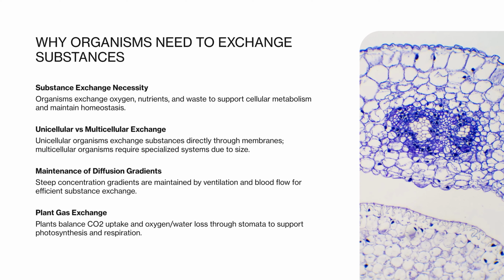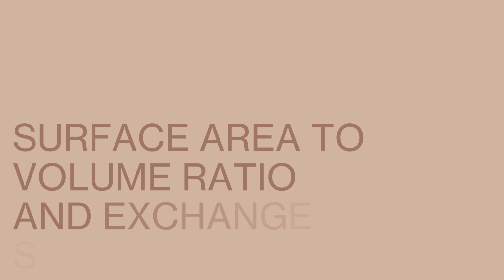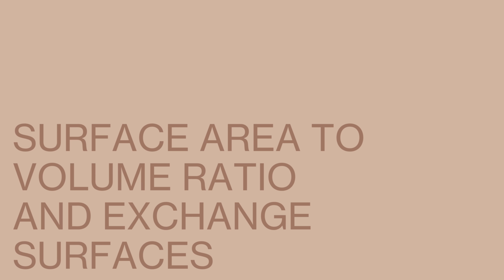Another key concept is the maintenance of diffusion gradients. Exchange is only effective if there is a steep concentration gradient, meaning substances must be continually supplied or removed. For example, ventilation of the lungs and blood flow through capillaries maintain low oxygen concentration in the blood at the alveoli, allowing oxygen to diffuse rapidly. In plants, the uptake of carbon dioxide for photosynthesis and the loss of oxygen and water vapor are balanced through stomata. Surface area to volume ratio and its biological significance, general features of efficient exchange surfaces.